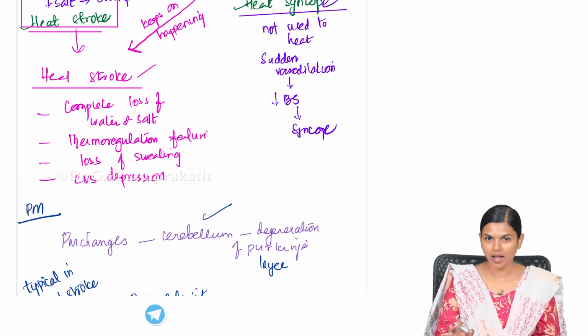In hypothermia, you have to remember hide and die syndrome and paradoxical undressing, and in hyperthermia, you have to remember heat stroke.